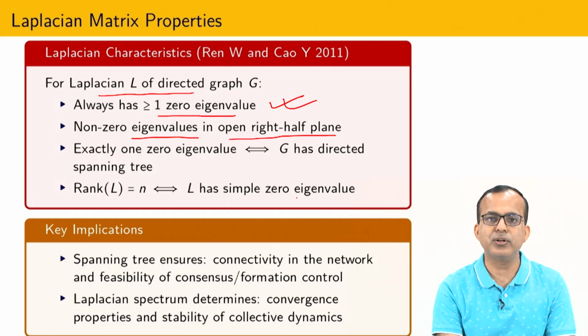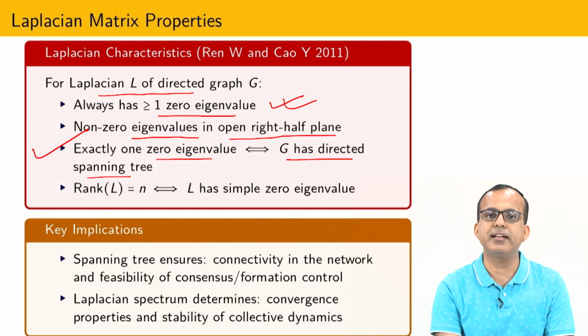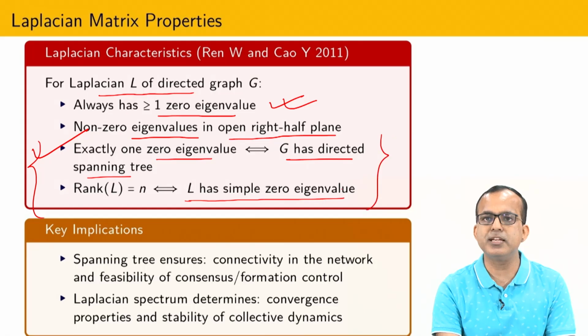And obviously all non-zero eigenvalues should lie in the open right half plane, that we have to ensure. If there is exactly one zero eigenvalue, this implies G has a directed spanning tree, and I have already assumed that in our case we have a directed spanning tree, and due to that reason we are assuming exactly one zero eigenvalue. The rank of the Laplacian matrix is n minus 1, which means that L has a simple zero eigenvalue. The proof of this particular theorem is given in this book, so please check.